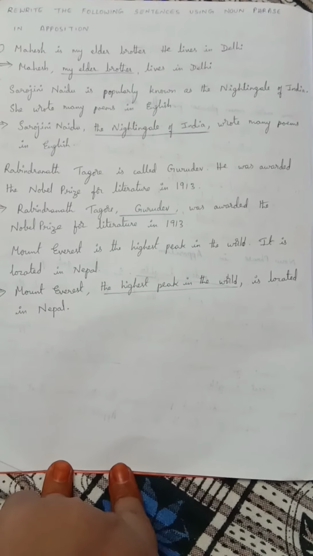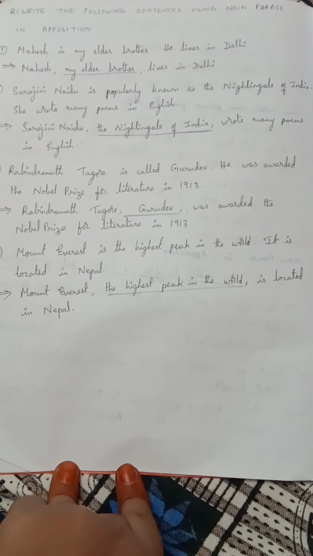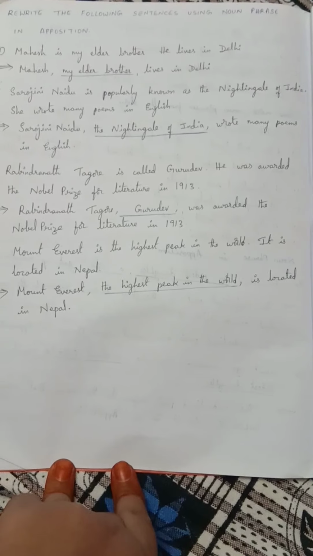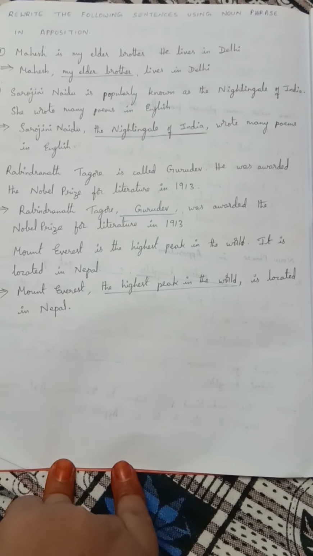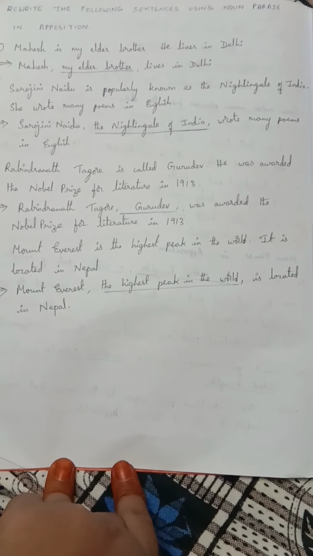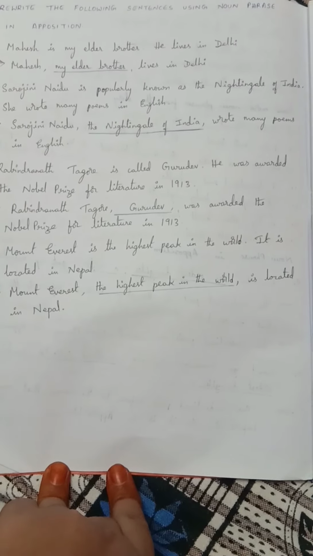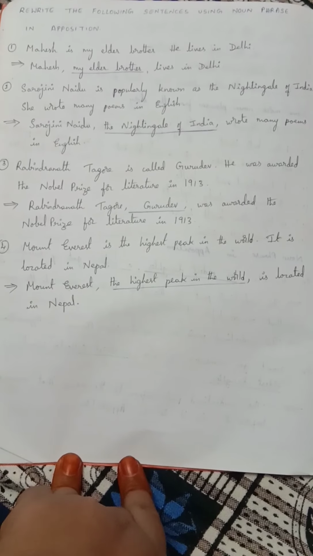So here the Nightingale of India, you know, Gana Kokila they say, Sarojini Naidu. So here the Nightingale of India is in apposition to Sarojini Naidu. We have to draw the underline, and Sarojini Naidu, the Nightingale of India, wrote many poems in English.